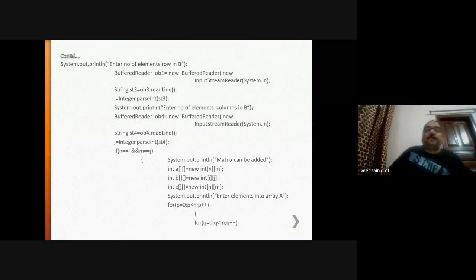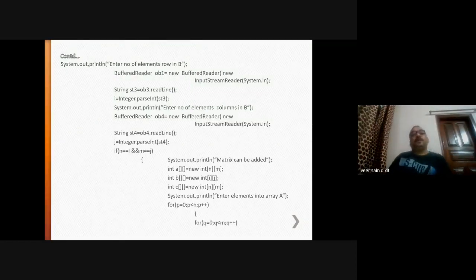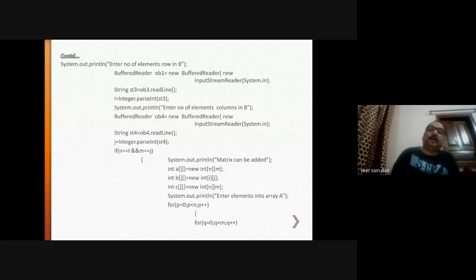Okay. Now for the second matrix B, again the number of rows and number of columns will be entered. So here, how many number of rows? This is ob3, not ob1.